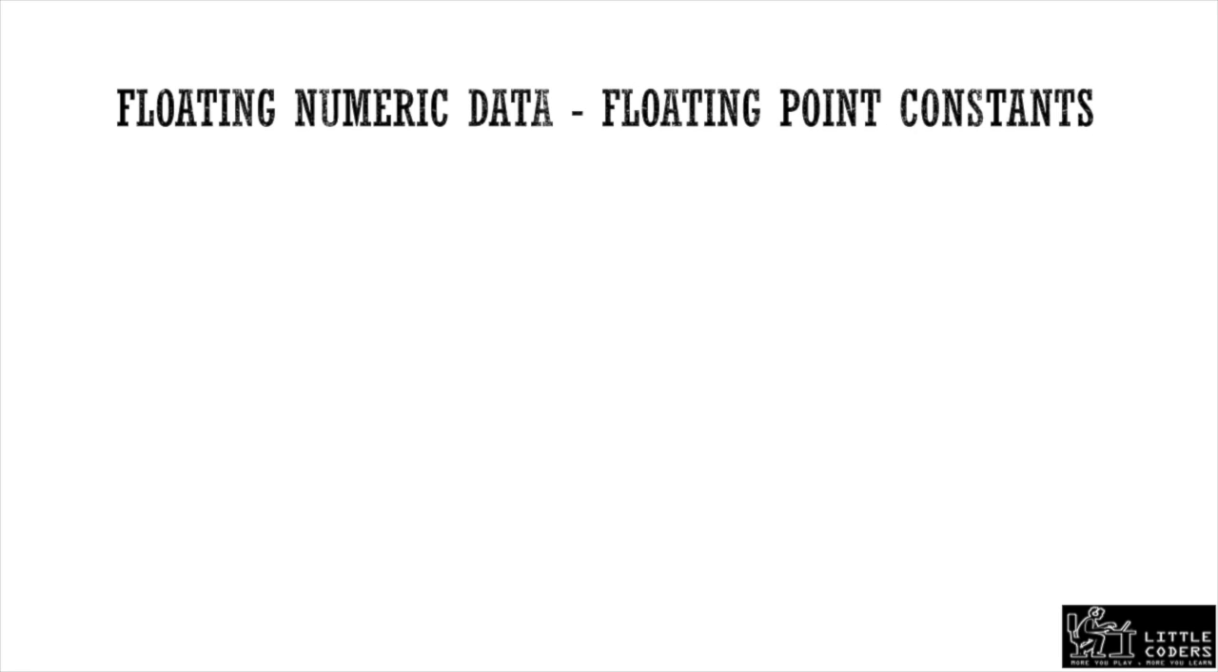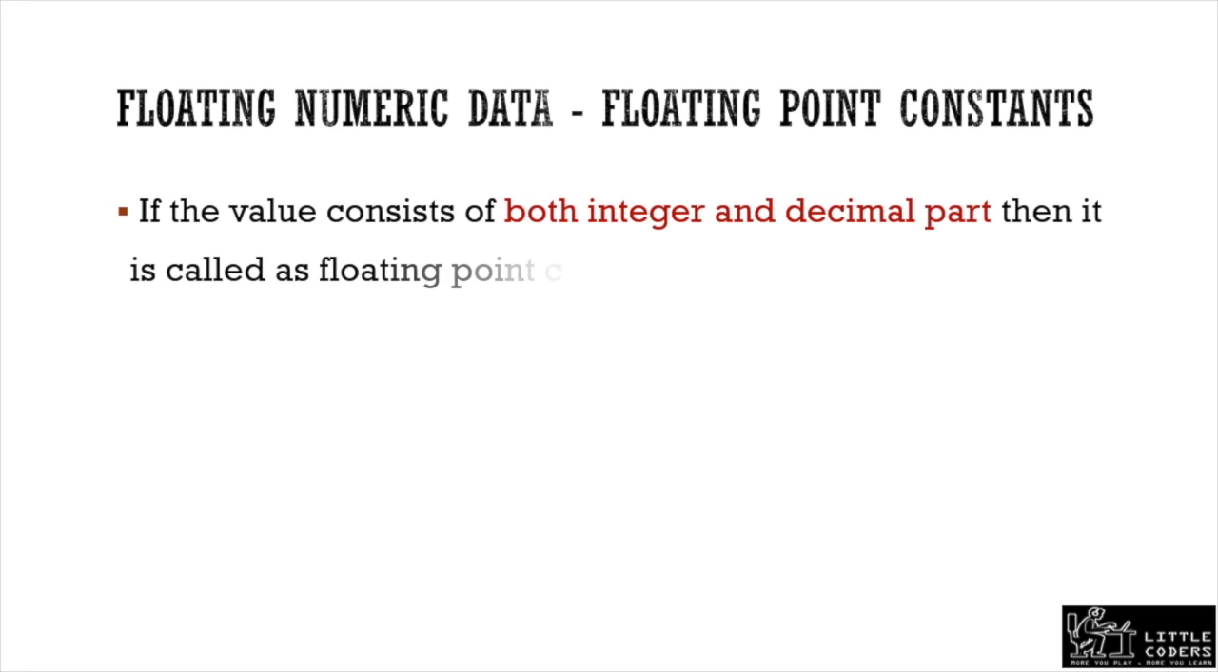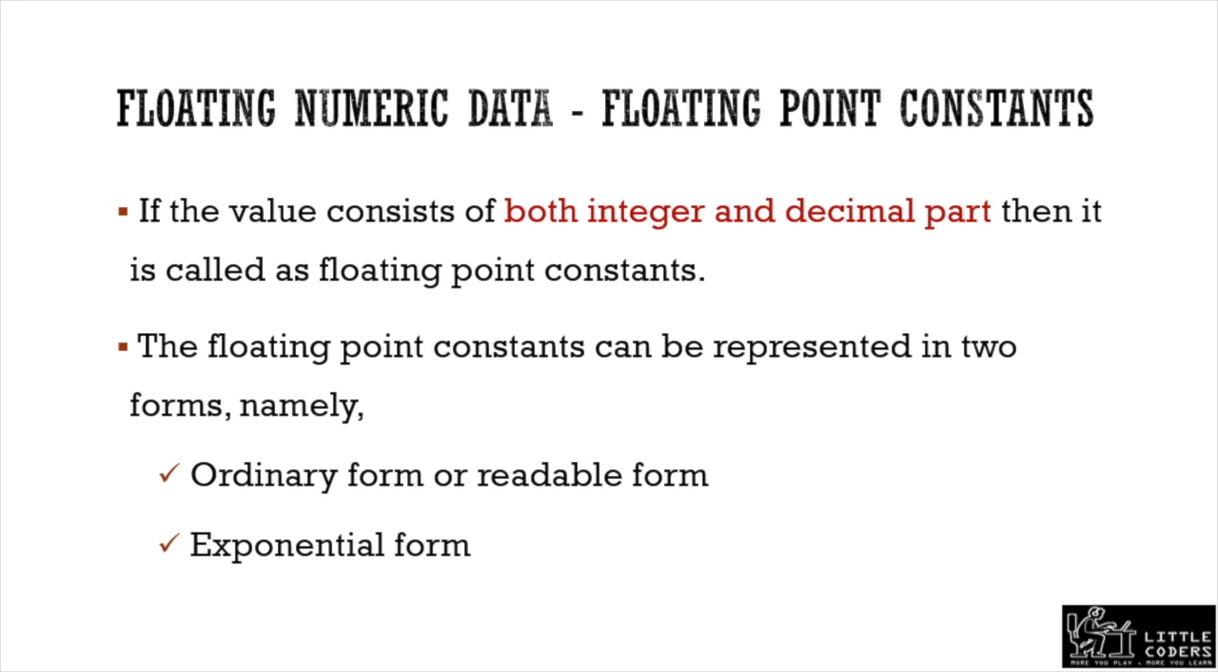So the next data type is floating numeric data, also called a floating point constant. It is called floating point because the decimal point can be anywhere within the number. I am writing 12.345, or I can say 78.12453. So the number of decimal digits is not fixed. It can be any number. That is why it is called floating point, because the decimal point is placed anywhere within the number. If the value consists of both an integer and a decimal part, then it is called a floating point constant.